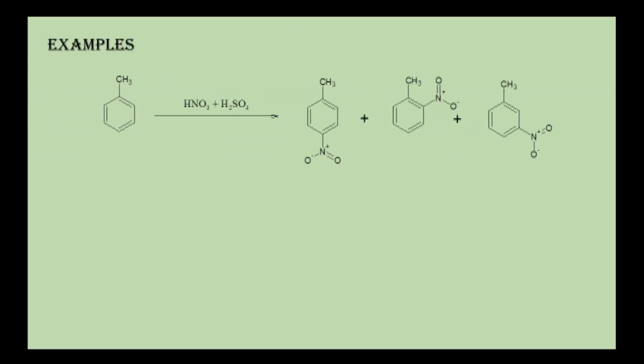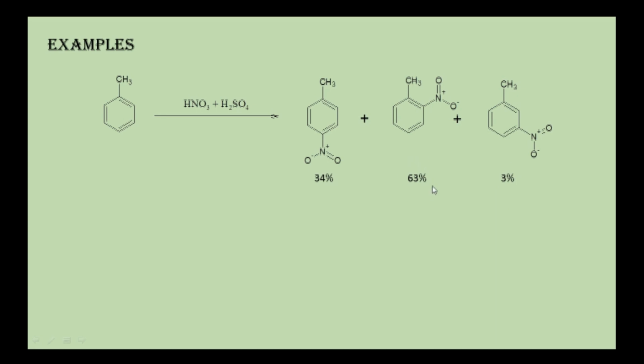Examples, these are the examples. If we carry out nitration of toluene, you will get ortho substituted, meta substituted and para substituted product. But remember, only 3% of meta substituted product we will get. Major product will be ortho substituted, 63%.